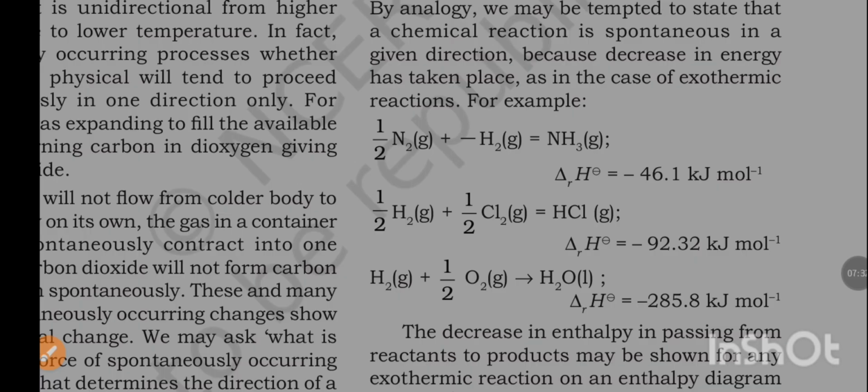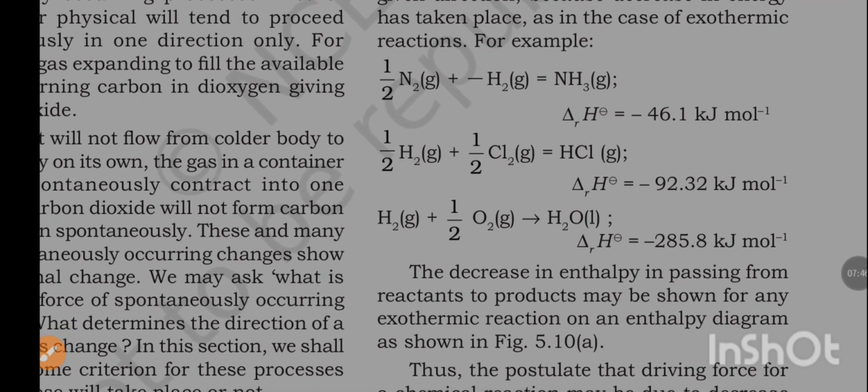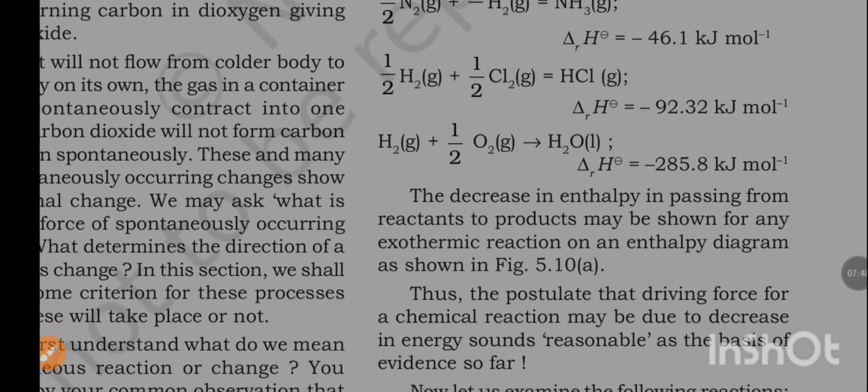For example, half N2 plus H2 is equal to NH3. Del RH is equal to minus 46.1 kilojoule per mole. Half H2 plus half Cl2 is equal to HCl. Del RH is equal to minus 92.32 kilojoule per mole. H2 plus half O2 to H2O. Del RH is equal to minus 285.8 kilojoule per mole.